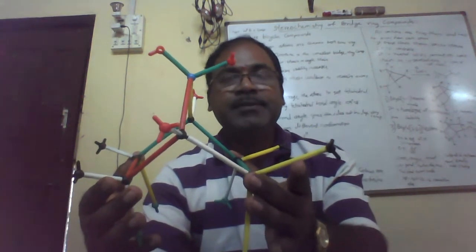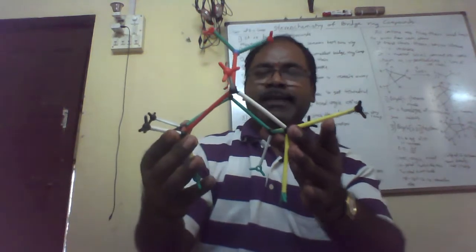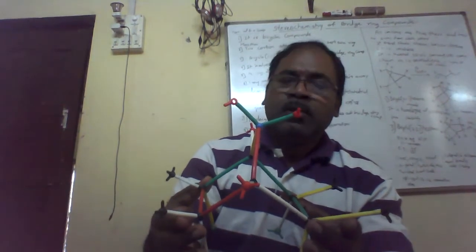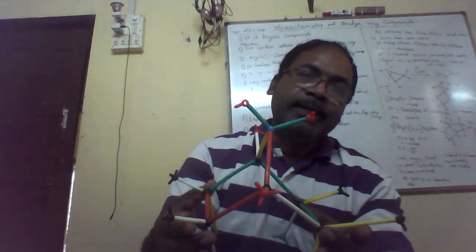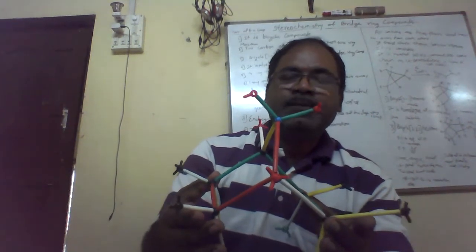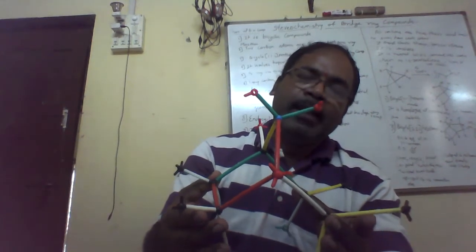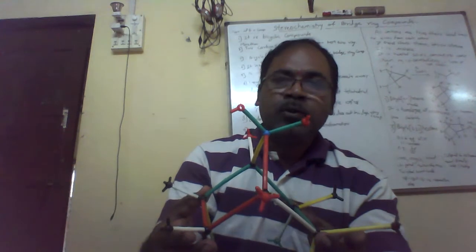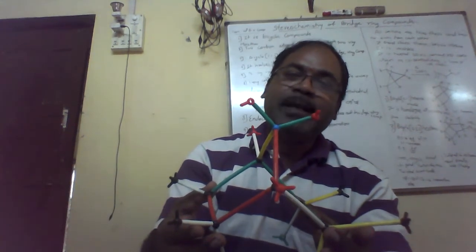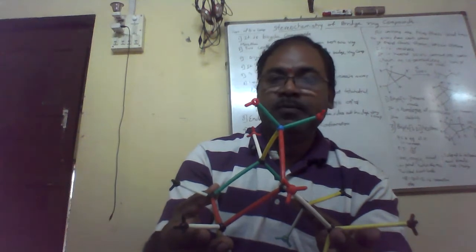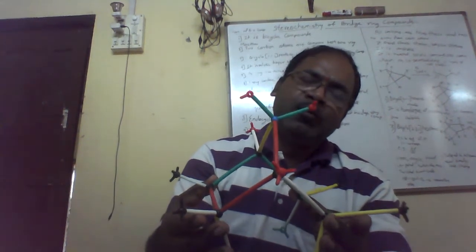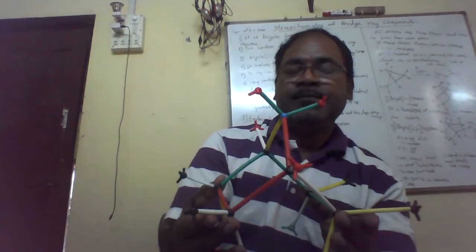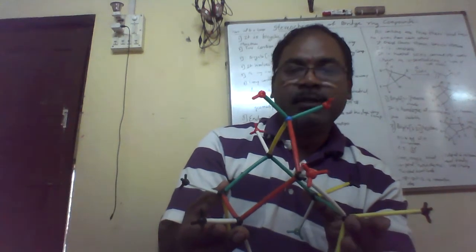More steric strain is involved, because in both conformations studied in cyclohexane in the previous class, we explained the flag-pole interaction. So what do flag-pole hydrogens mean? The hydrogens or CH bonds which are across the ring are known as flag-pole hydrogens. The groups which are away from the ring are known as bowsprit bonds. But here the flag-pole is absent. Instead, a direct CH2 methylene carbon is attached. Hence, the 1,3 interaction is absent.